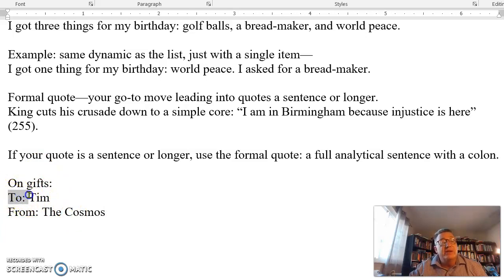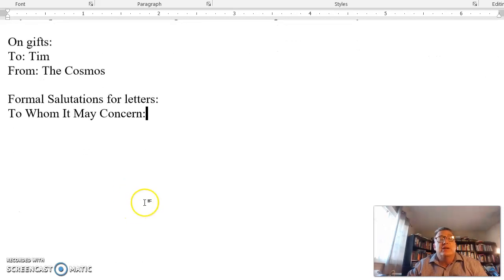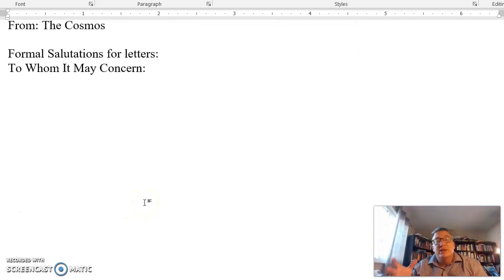And what you realize is that they're using that because this is saying right in this space, I'm going to put to whom it's to. And right in this space, I'm going to put whom it was from. It's presenting it. The other way we'll generally see it is in formal salutations for letters. And that would be like this: to whom it may concern. But think again why that's using that construction, because what this is doing is it's saying, here is a letter to whom it may concern.